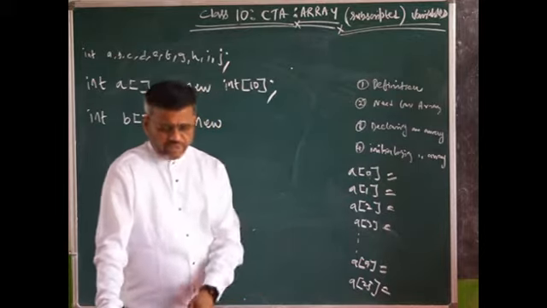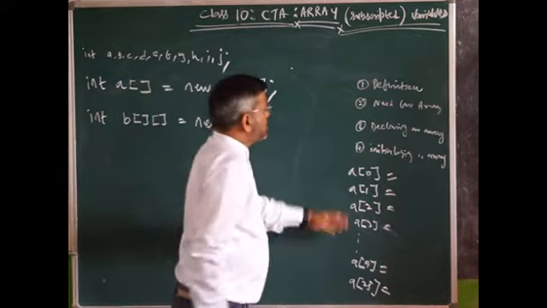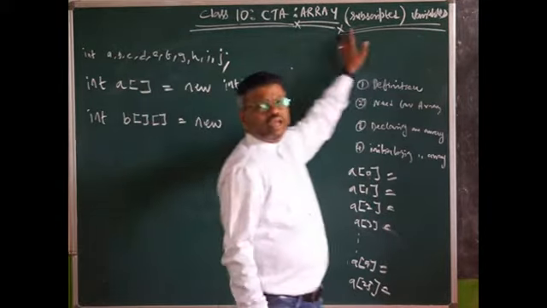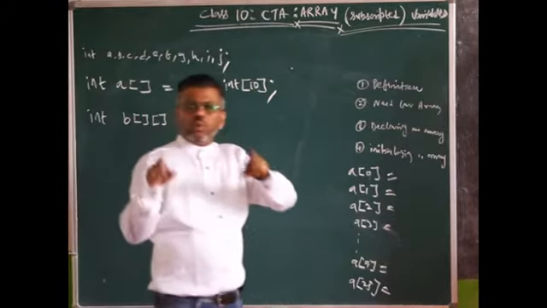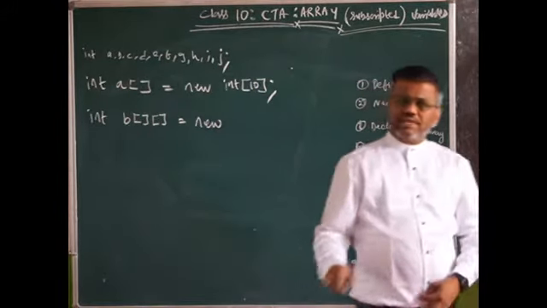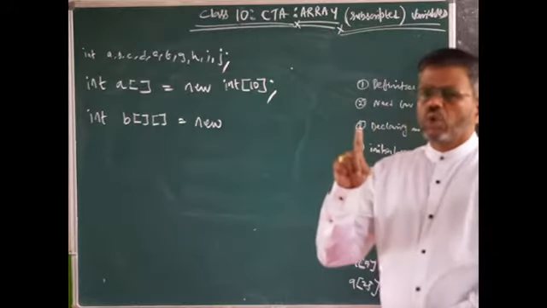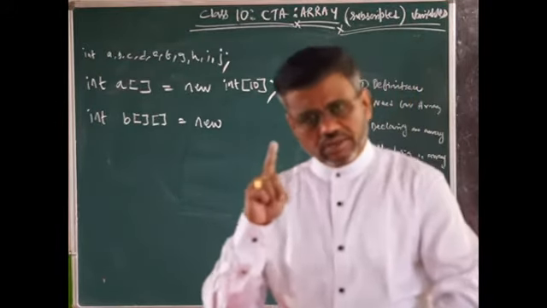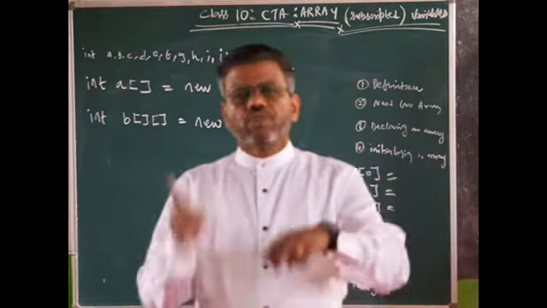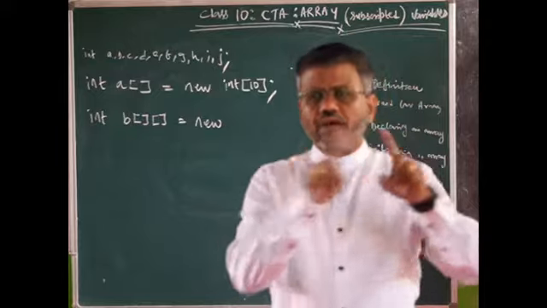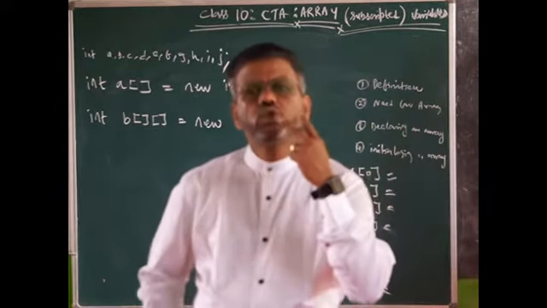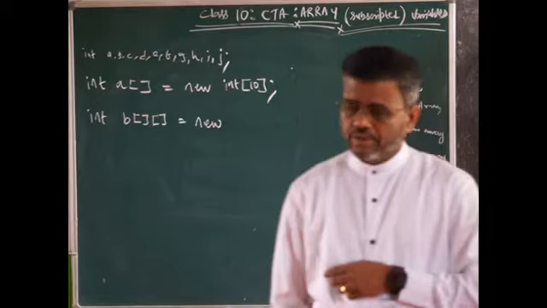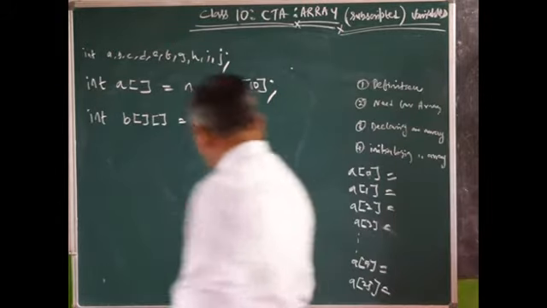Now, this is called subscripted variables, or an array. After a variable, if we have only one pair of square brackets, it is known as a one-dimensional array. After a variable, if we have two sets of square brackets, it is known as a two-dimensional array. If we have three